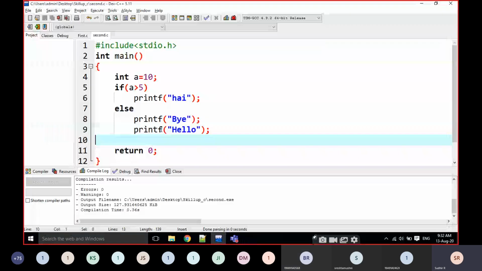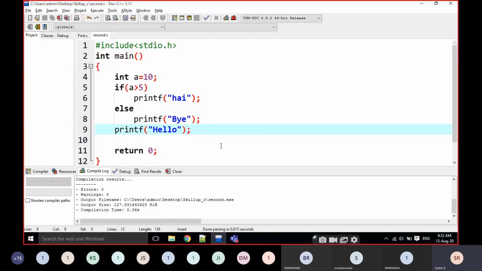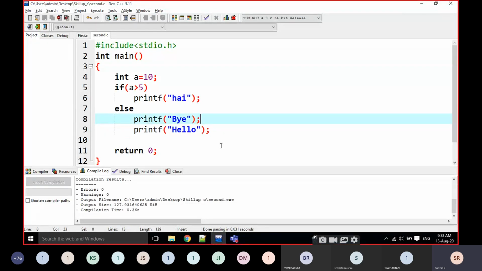Why? Because this hello does not belong to the else block. If I write like this, you can guess. For example, if I write inside it, you are not expecting that this hello does not belong to the else block. Why? Because this is the only line belonging to the else block, since there are no curly brackets.